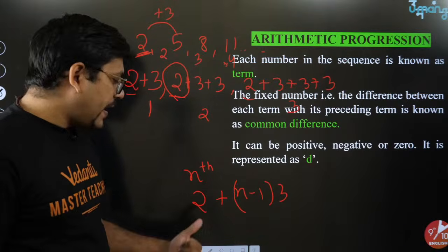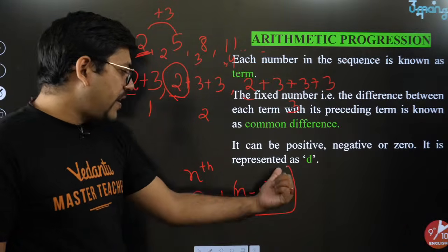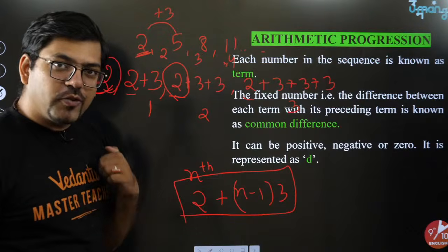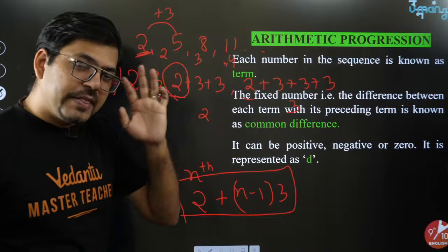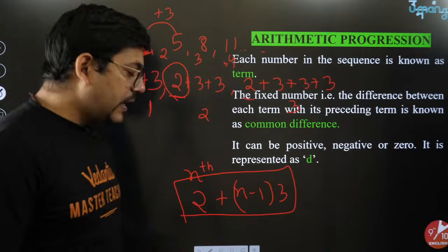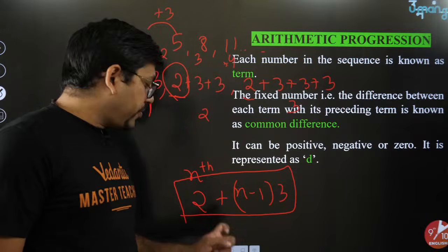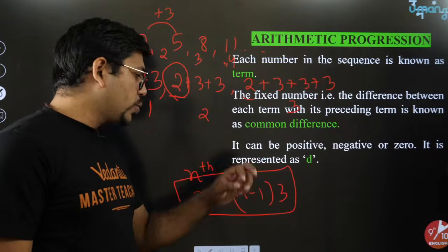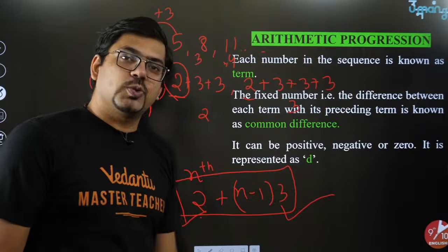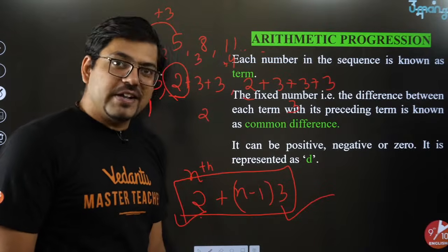So based on this pattern, we have been able to figure out that if you have to find the nth term of any AP, then always remember one thing: you should have the first term in that AP, very importantly, and at the same time you should have the constant difference also.